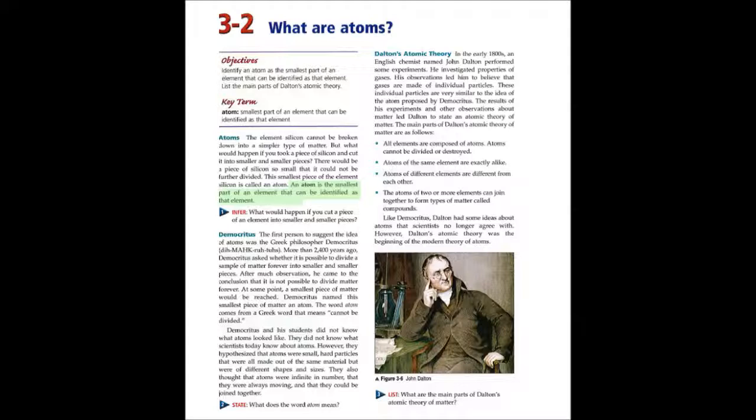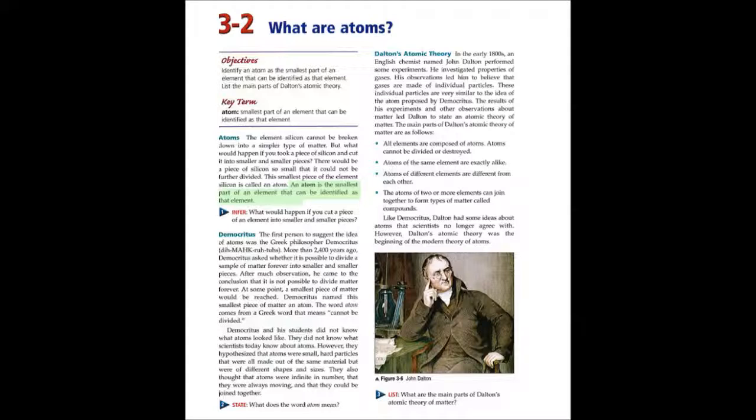Democritus. The first person to suggest the idea of atoms was the Greek philosopher Democritus. More than 2,400 years ago, Democritus asked whether it is possible to divide a sample of matter forever into smaller and smaller pieces. After much observation, he came to the conclusion that it is not possible to divide matter forever. At some point, a smallest piece of matter would be reached. Democritus named this smallest piece of matter an atom. The word atom comes from the Greek word that means cannot be divided.